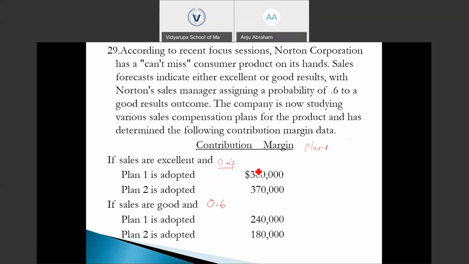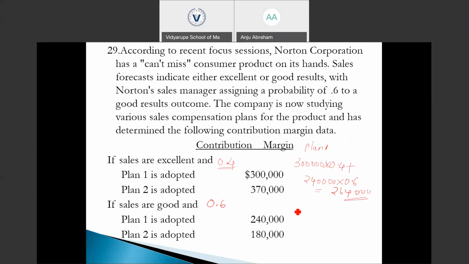If Plan 1 is adopted and sales are excellent, the contribution margin is going to be 300,000, at a probability of 40%. Plus, if sales are good, Plan 1 will provide 240,000 of contribution margin at a probability of 60%. So the total expected contribution margin from Plan 1 is 300,000 into 40% plus 240,000 into 60%, which is 264,000.